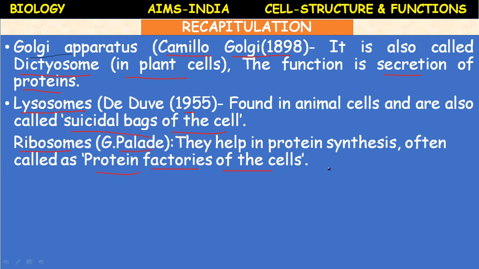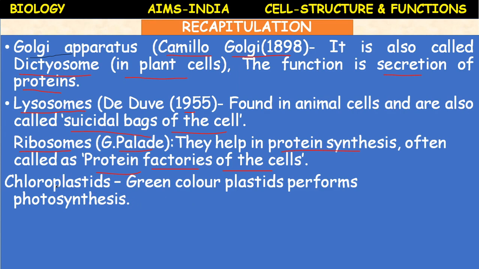Ribosomes. These ribosomes exist freely in the cytoplasm of the cell, or they may be attached to the endoplasmic reticulum. The endoplasmic reticulum with ribosomes is called rough endoplasmic reticulum. What is the function? Protein synthesis.